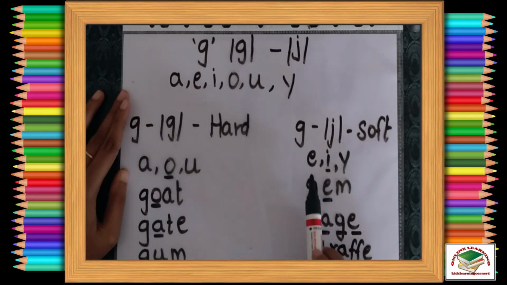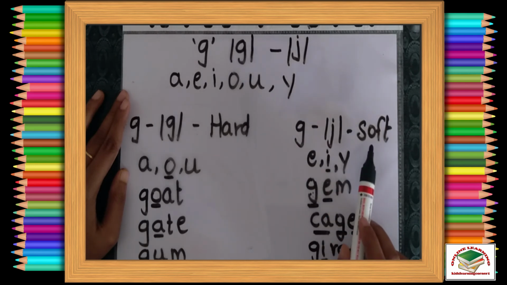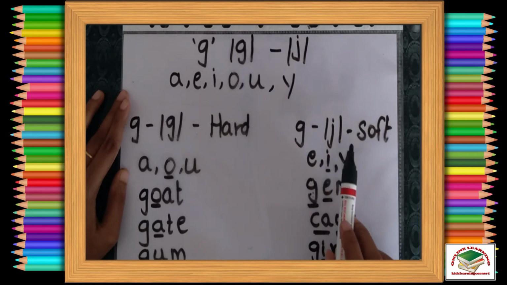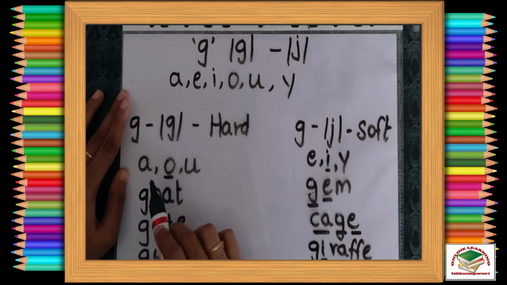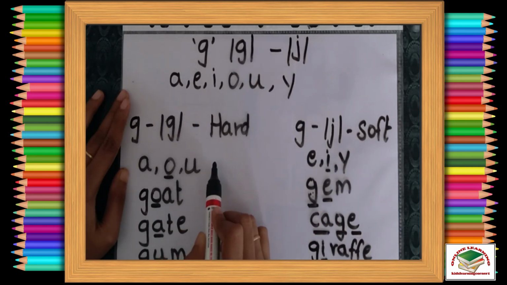So what is the simple rule? Whenever we see E, I and Y after the letter G, it makes the soft sound, which is J. Other than that, if you see any letters like A, O, U in vowels and consonants, it makes the G sound.